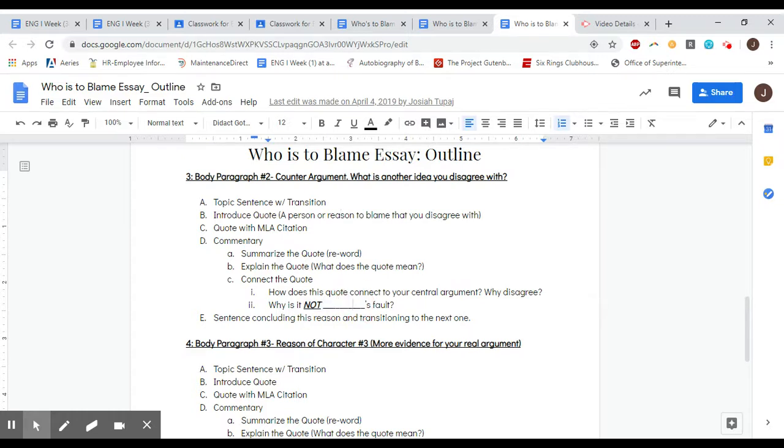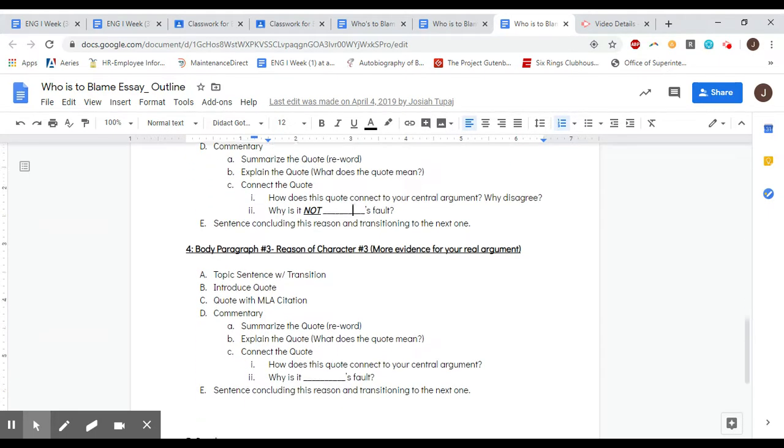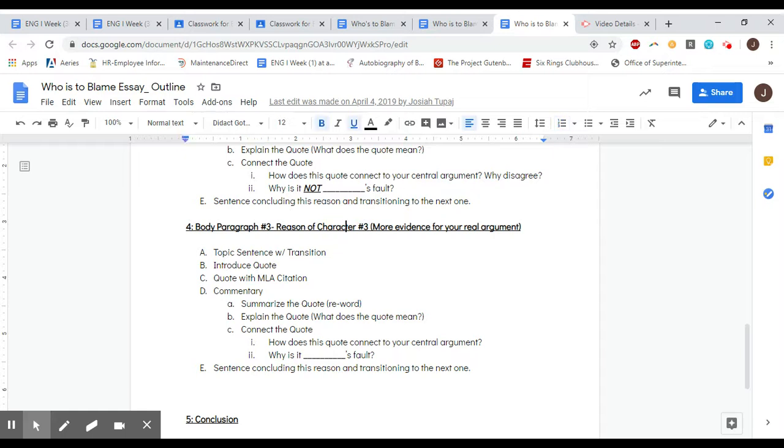So even though someone can come up with a quote or evidence to say Juliet is to blame, tell us why that's actually not the case, why Juliet is not at fault, and then get back to, but here's why Romeo is actually the one to blame. And that's your third paragraph. Get us back to whoever you think is to blame, whether that's Romeo, whether that's Tybalt, whether that's Juliet's parents, whoever you think is at fault, and tell us here again with a topic sentence, a quote, and then an explanation of the quote, why whoever you said is to blame, maybe the friar, why the friar is at fault for the death of Romeo and Juliet.